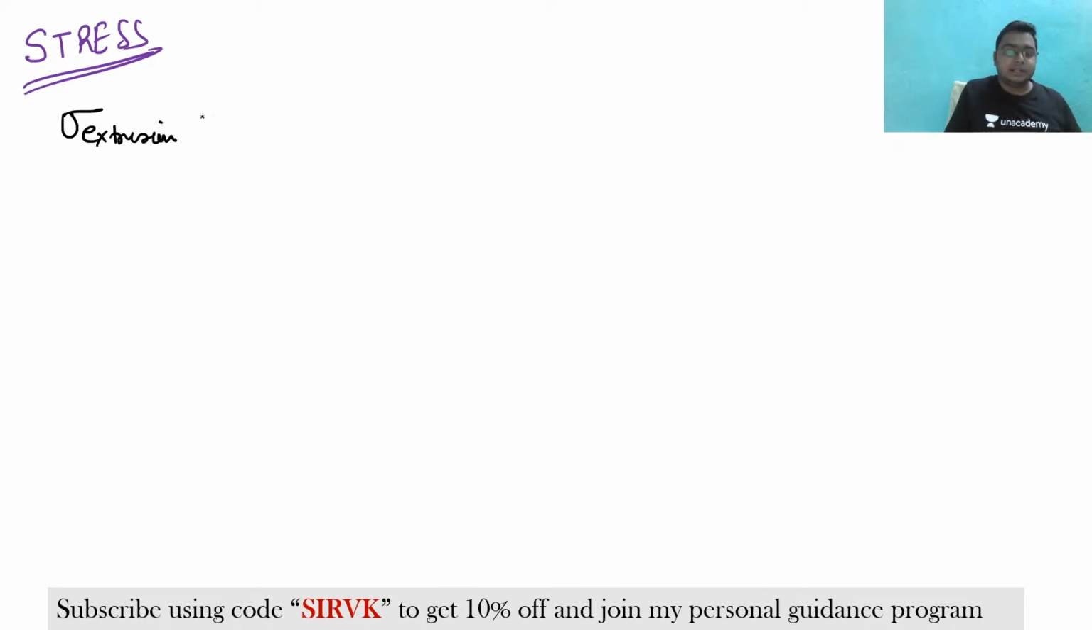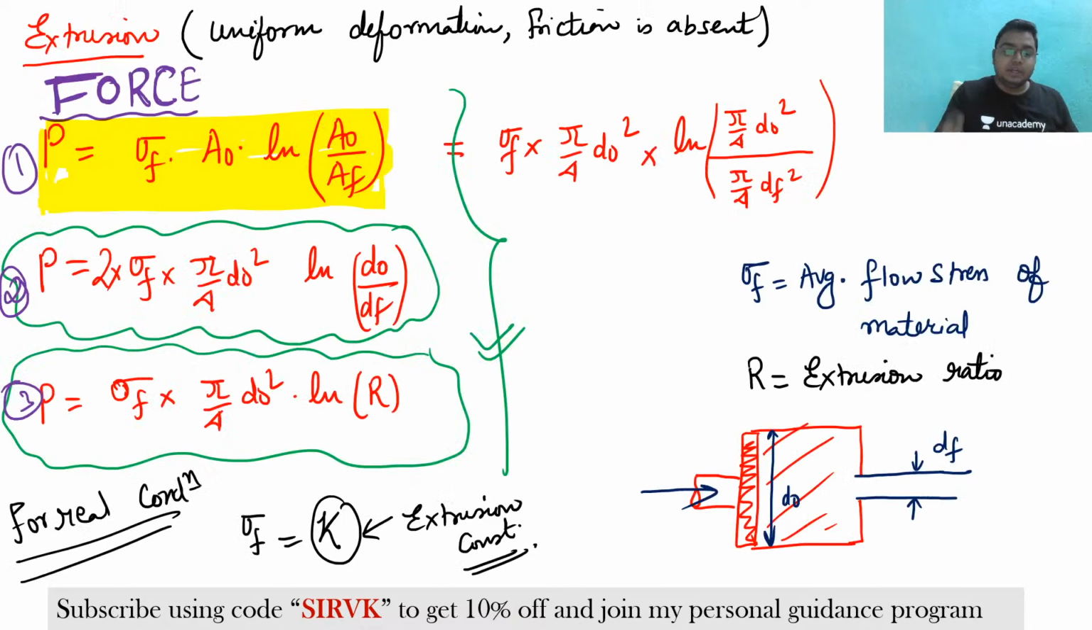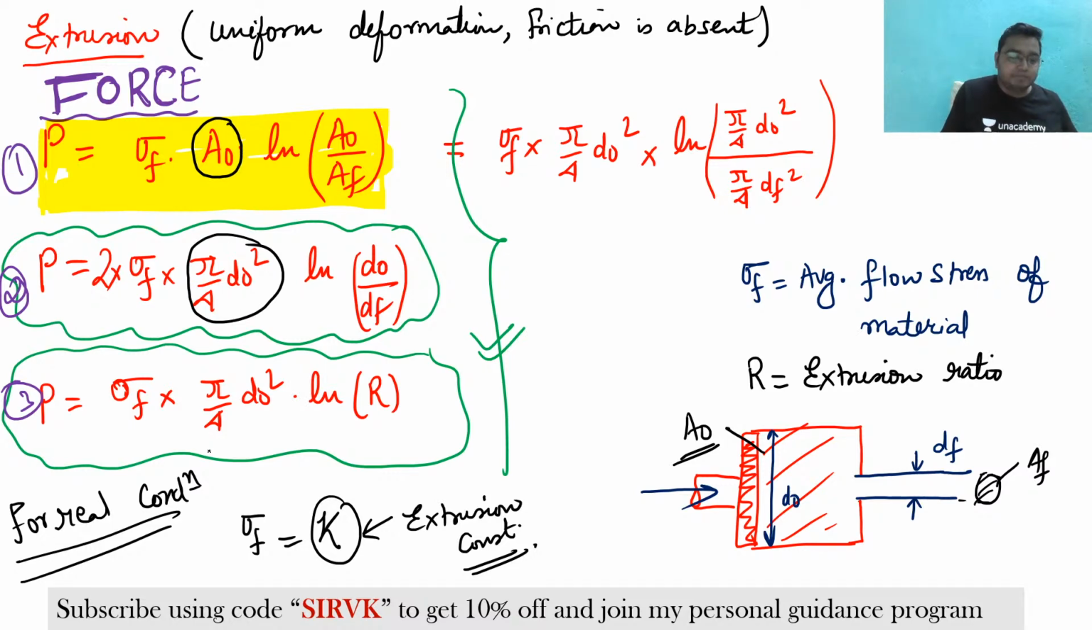You can write this as the force which has been applied, and you are applying the force on the initial area. This is the initial area, and the cross-sectional area at the exit is the final area. So you are applying the force on the initial area, which is the reason you multiply by A naught, that is pi by 4 d naught square. This is one way to remember that in extrusion I am applying the force on the initial part, and hence these are the formulas.